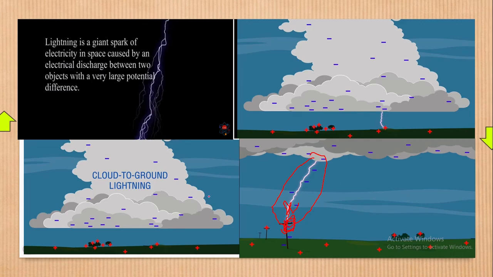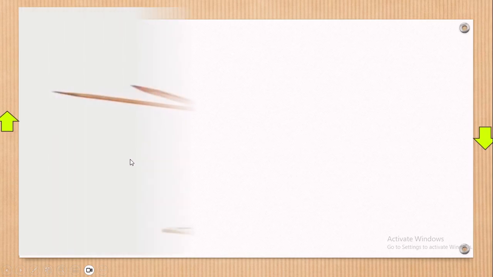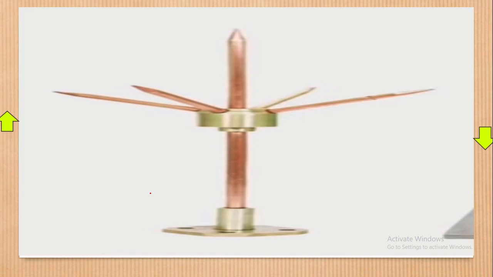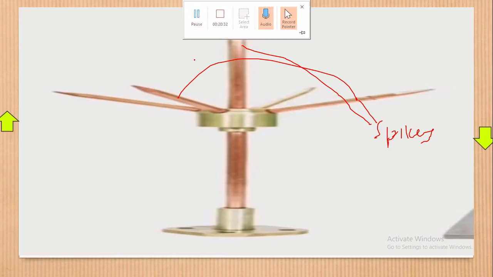Anyway, let's get into that again. Now it all starts with this guy here. And the note you must know is that these sharp points here, we call them spikes. This is a spike. So this is a spike, these are spikes.